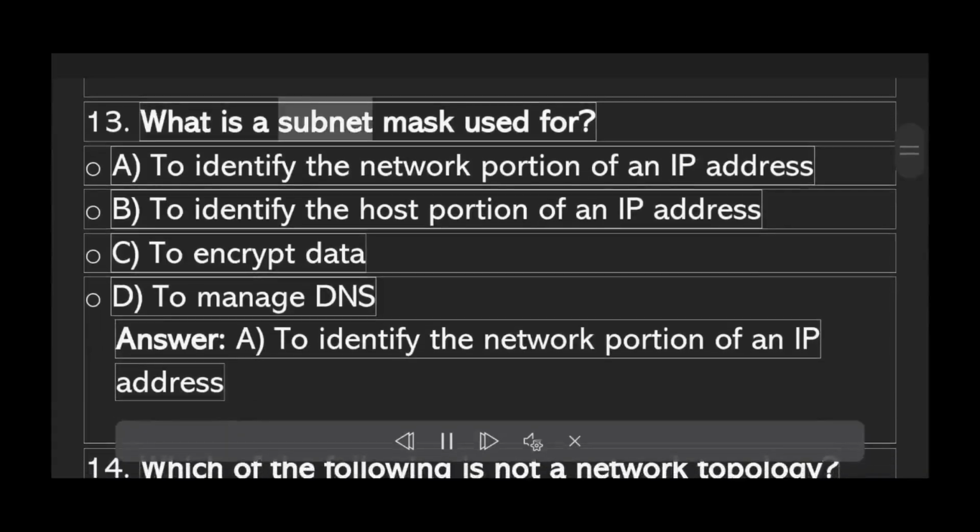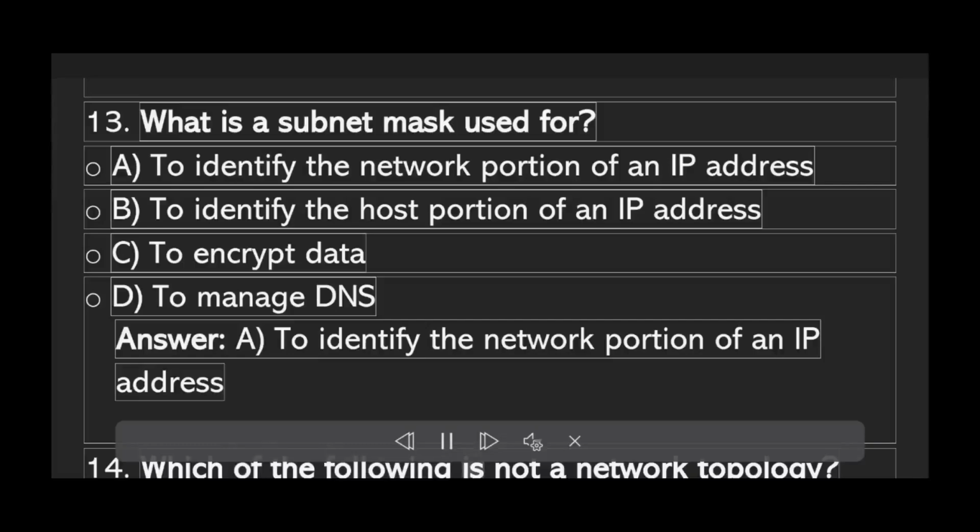What is a subnet mask used for? A. To identify the network portion of an IP address. B. To identify the host portion of an IP address. C. To encrypt data. D. To manage DNS. Answer A. To identify the network portion of an IP address.